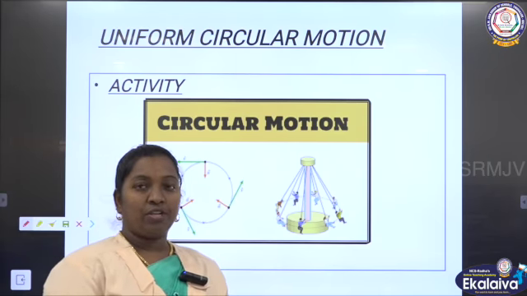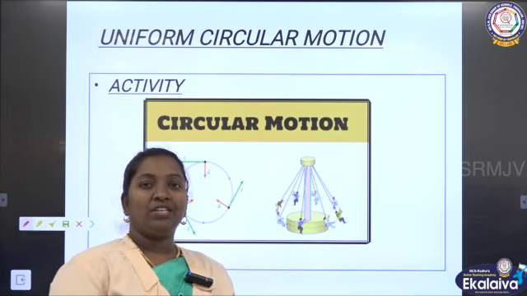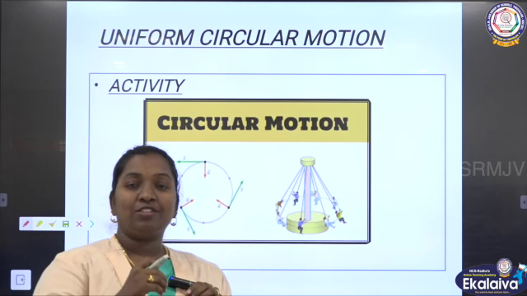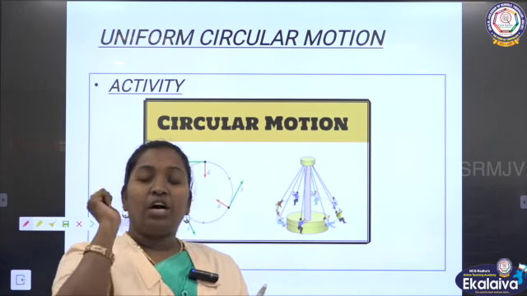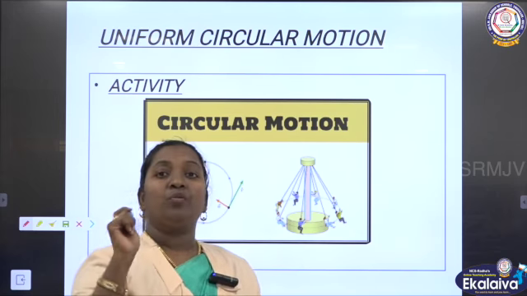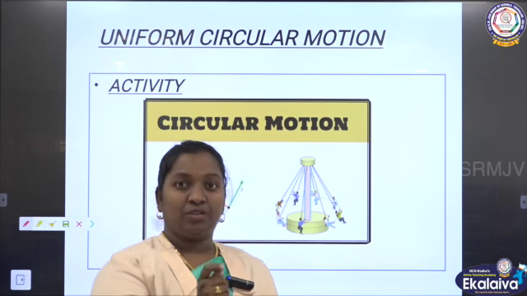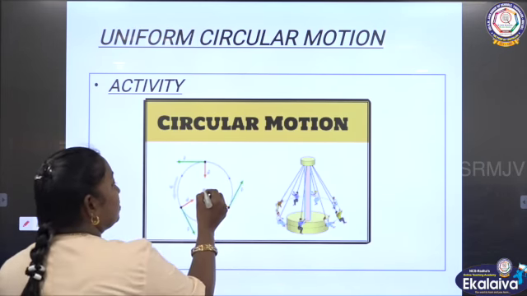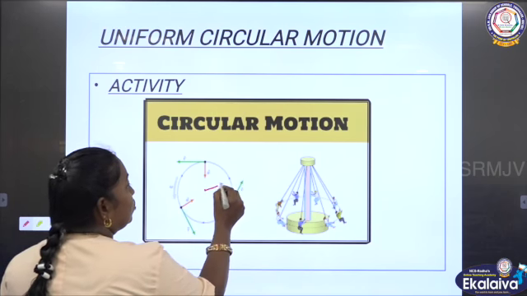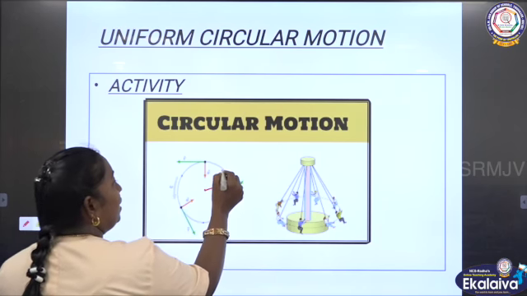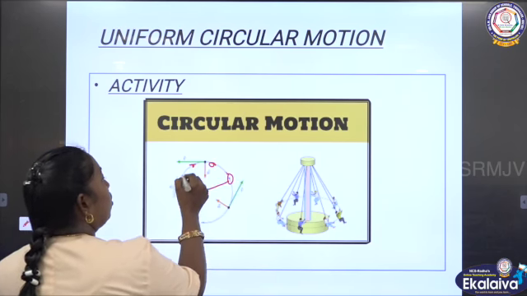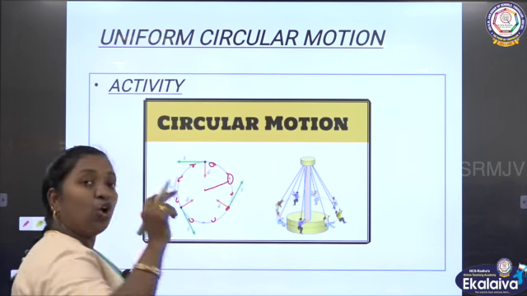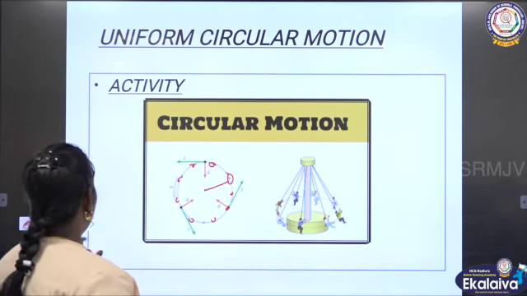To understand this uniform circular motion, let me just imagine a stone tied with a thread. When you rotate that, in which way will it move? It will move in a circular motion, isn't it? So like this way the object will move. If this is a thread, the stone will keep on moving in a circular motion in all directions. This is how the object will move in a circular motion.